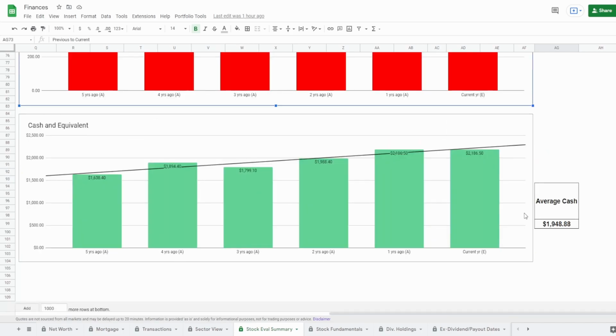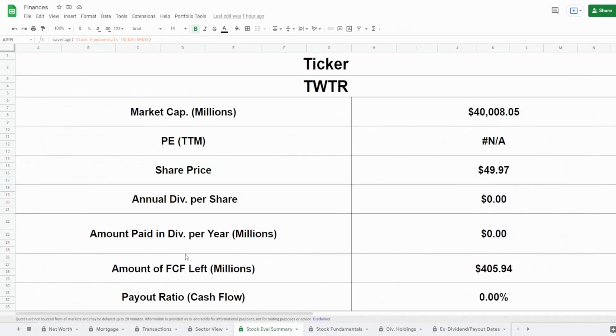And lastly, guys, we got the cash equivalents, and currently Twitter has on hand $2.2 billion in cash and equivalents, and the average cash and equivalents is around $2 billion. Now, guys, this would be the time when I would normally make assumptions. However, I kind of can't when it comes to this company because, again, they do not have positive earnings. Unfortunately, they do not.